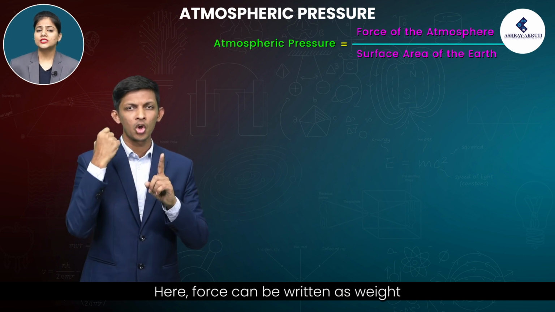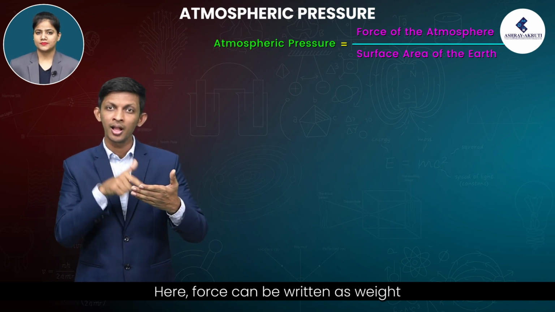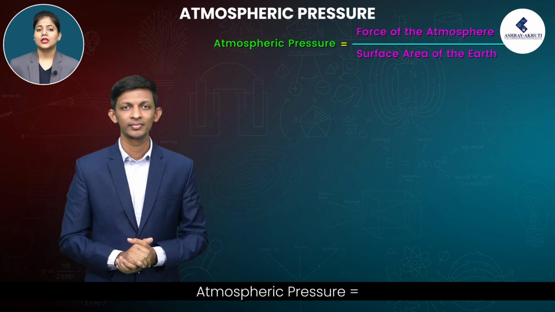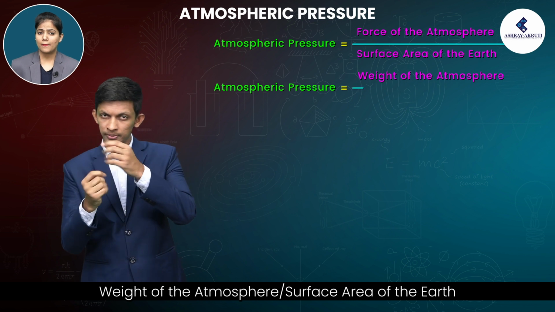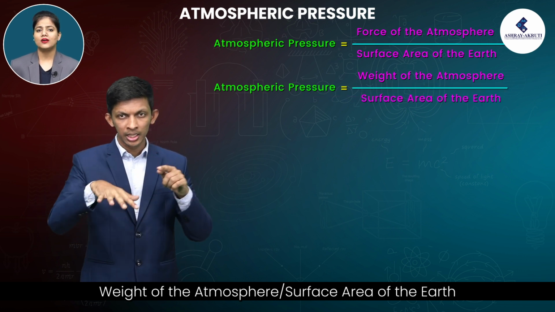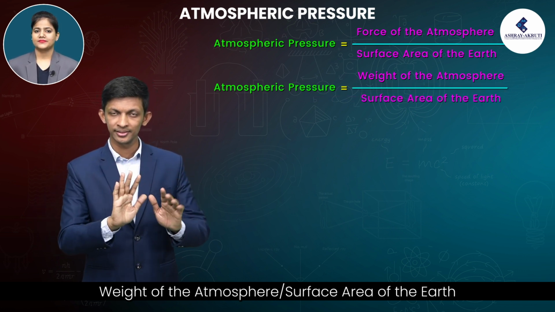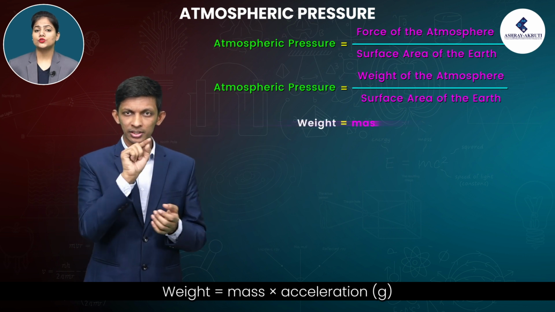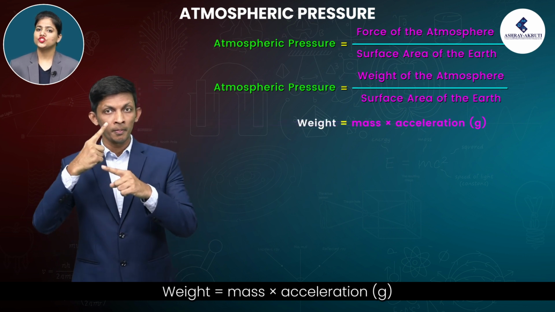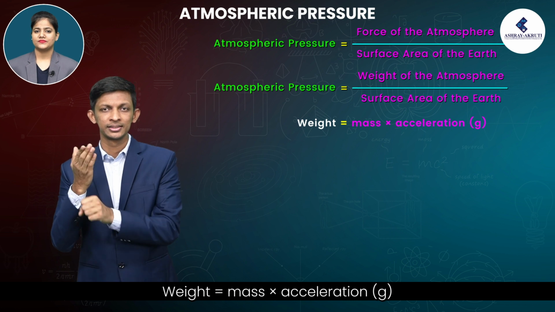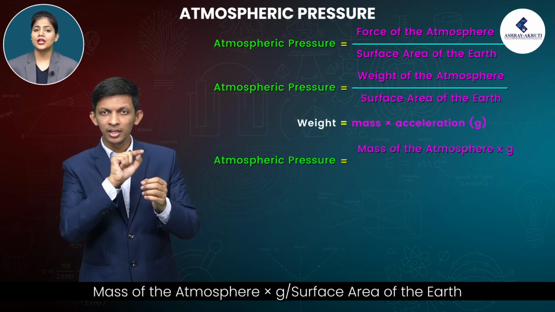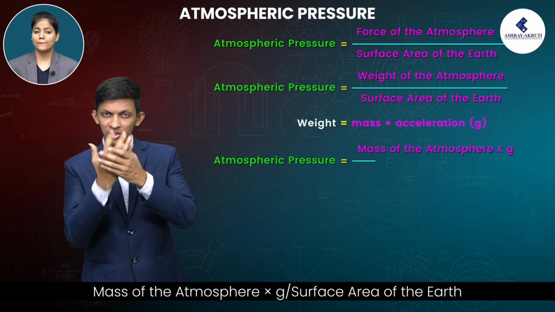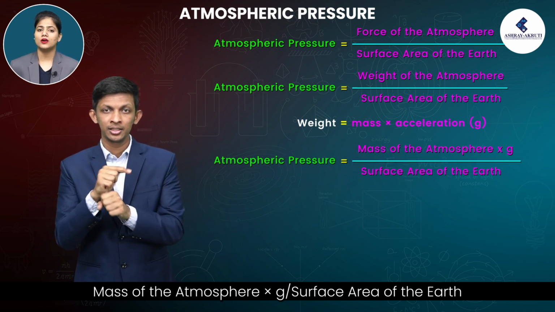Here, force can be written as weight. Atmospheric pressure is equal to weight of the atmosphere by surface area of the earth. Weight is equal to mass into acceleration g. Atmospheric pressure is equal to mass of the atmosphere into g by surface area of the earth.